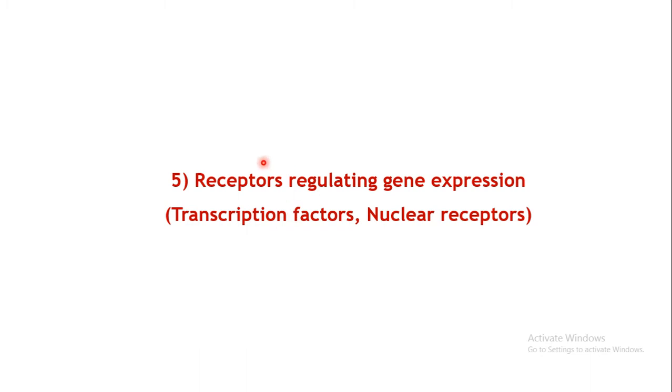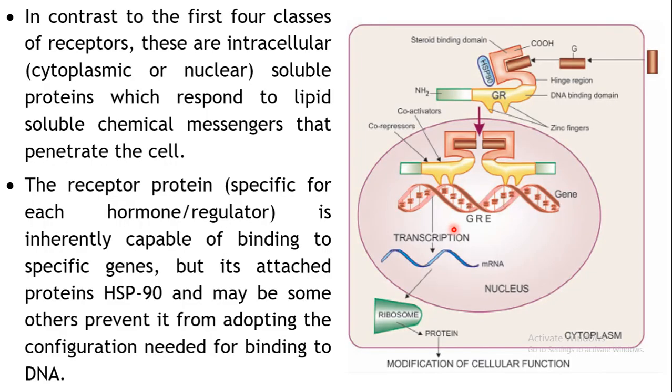Then the last type of receptor is the receptor regulating gene expression or transcription factors, or nuclear receptors. As the name implies, here this type of receptor is expressing the genes, so some protein synthesis is taking place. It is also known as nuclear receptor because it's actually acting in the nucleus. Okay, that's why they are known as nuclear receptors. Now all the 4 classes which we have seen so far, all of them were membrane associated receptors, right? All of them were present, embedded in the membrane. Membrane proteins were acting as a receptor.